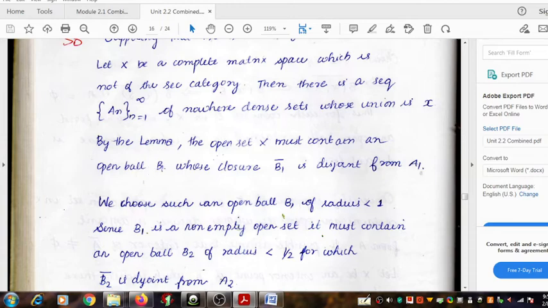Initially it was treated as an open ball, but now in the second step we will treat it as an open set.